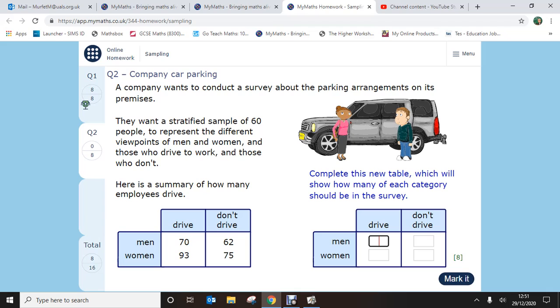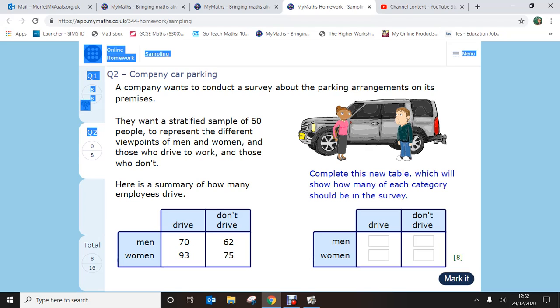So question 2. Compare company car parking. A company wants to conduct a survey about the parking arrangements on its premises. They want a stratified sample of 60 people to represent the different viewpoints of men and women, and those who drive to work and those who don't. Here is a summary of how many employees drive. So 70 men drive, 93 women drive, 62 men don't drive, 75 women don't drive.